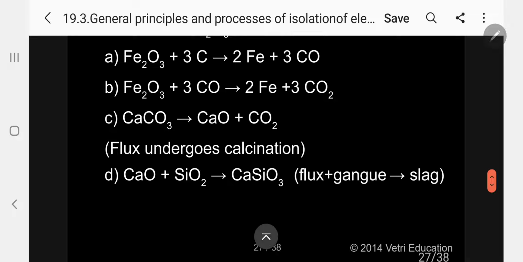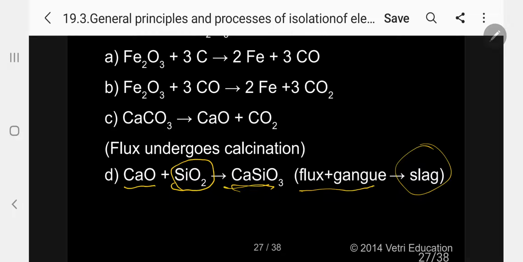So what is flux? Let me explain now. Calcium oxide, and SiO2 is nothing but sand. Combining with this, calcium silicate is forming. That flux plus gangue impurity, that we are calling slag, it is coming out. Kindly follow.